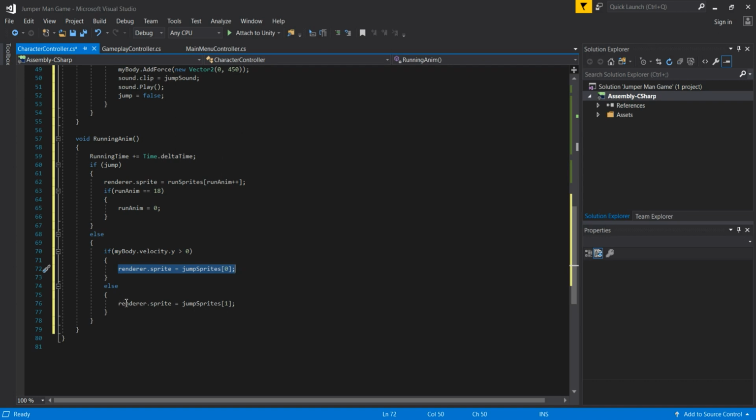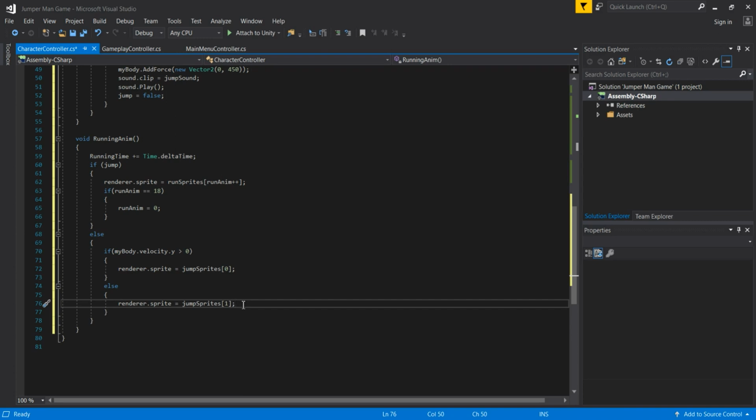And then if this is not true, if for example our velocity is not greater than 0, then we are landing. So now we are landing down to the ground, and then we are playing this jumpSprite first index, that is the first sprite, and that's actually the sprite for our landing.